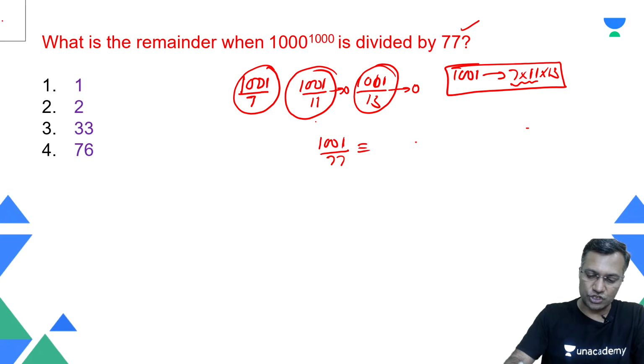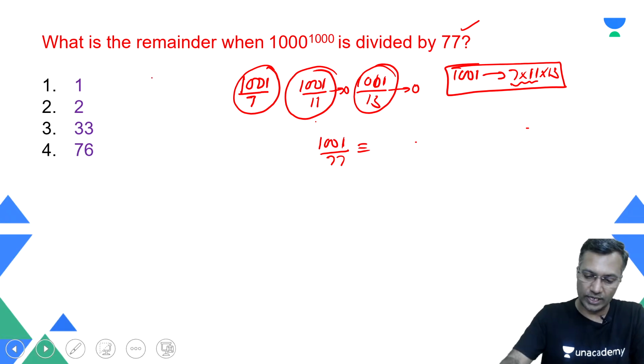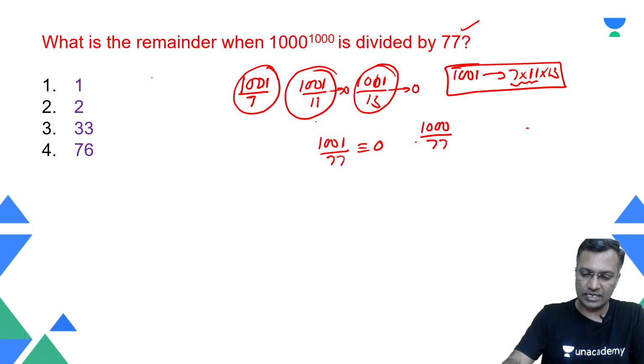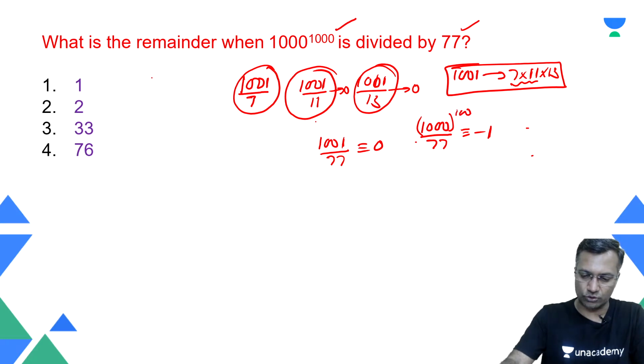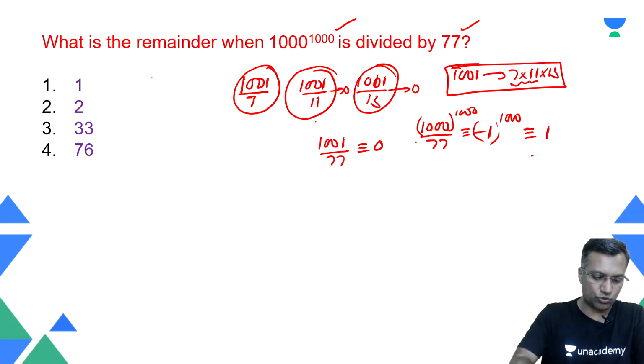That is the fact you will need to know. From here, where do I reach? Therefore 1000 when divided by 77, the remainder is minus 1. Very good. So 1000 raised to power 1000 implies minus 1 raised to power 1000, and the remainder is nothing but 1. Remainder is 1 for this question.